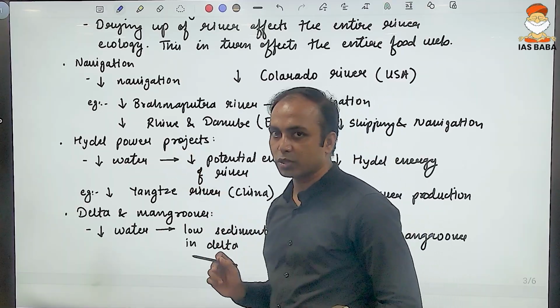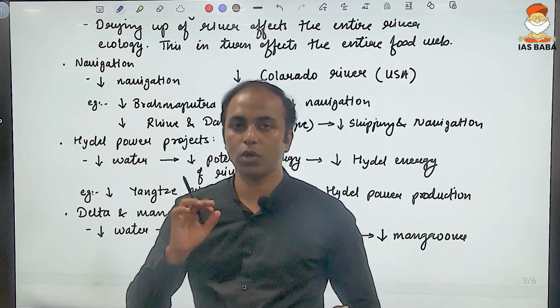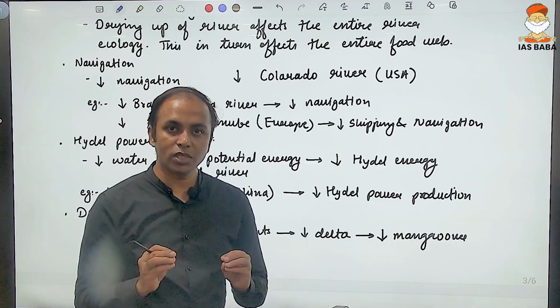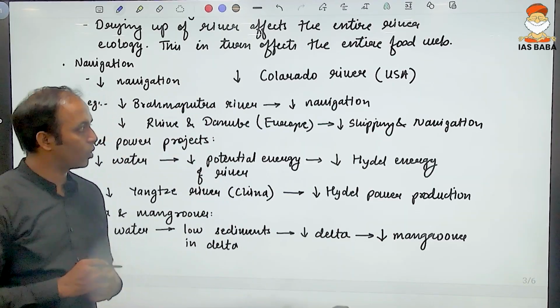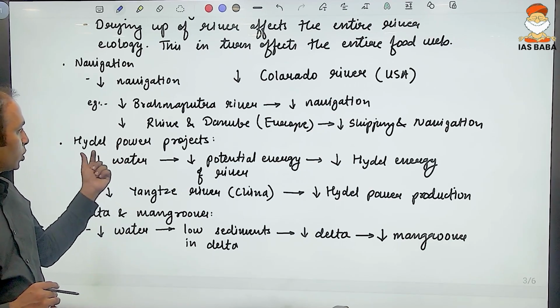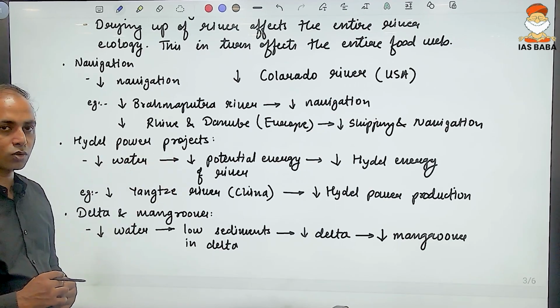Hydel power production can also be reduced when the water in the river is less. Potential energy is relatively less, and the generation from the hydel power projects is reduced.